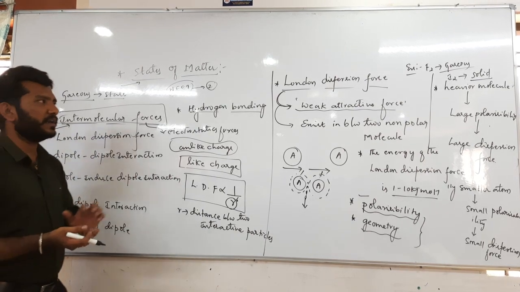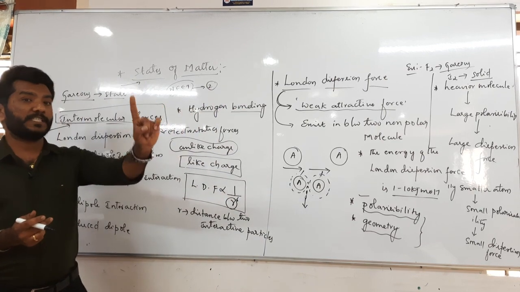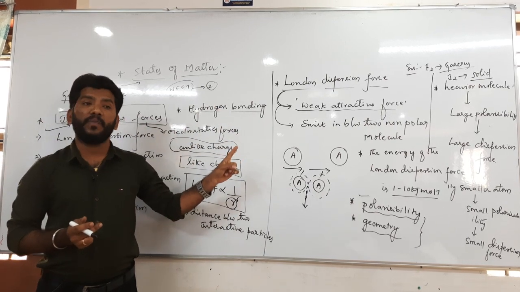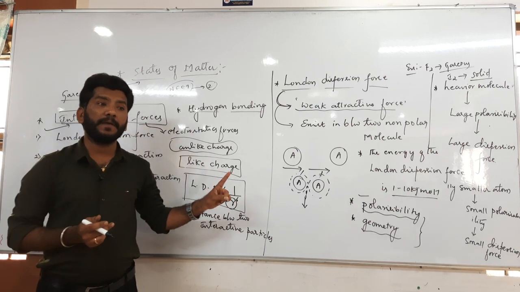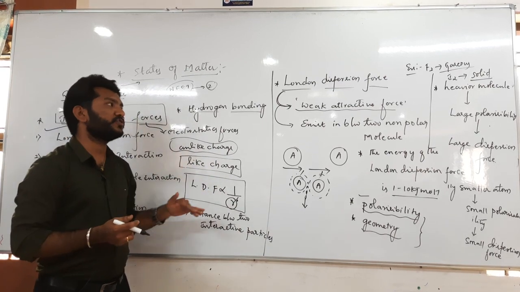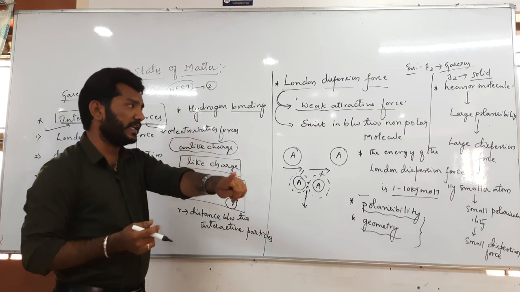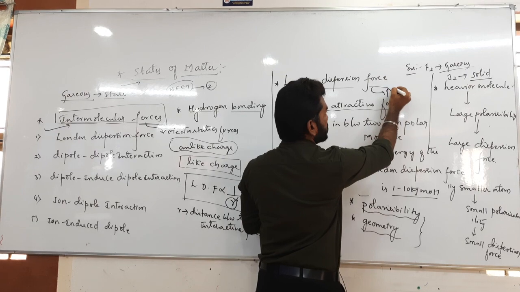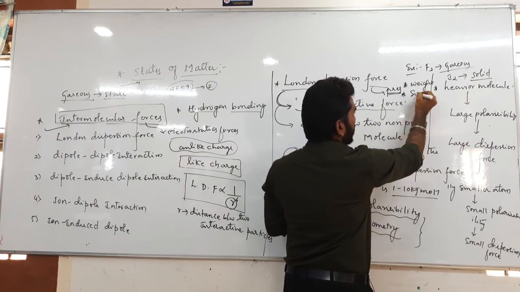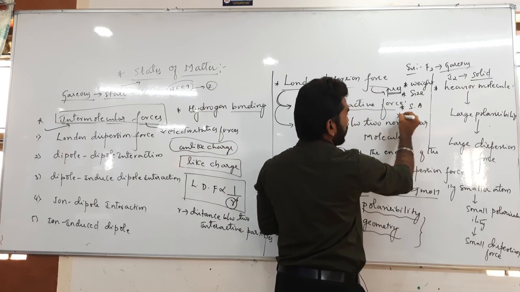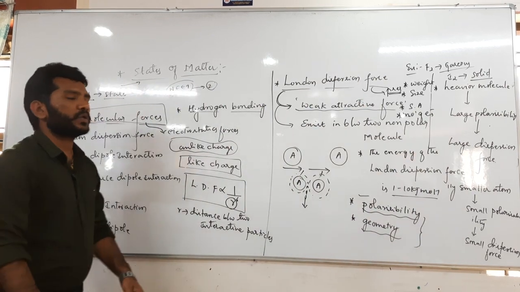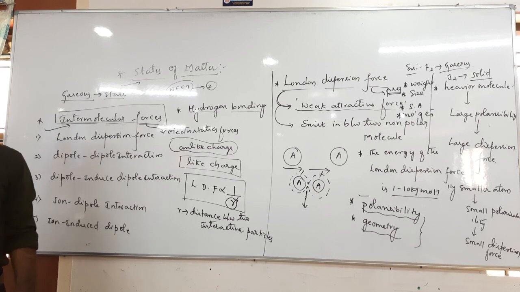And the most important thing is that the London dispersion force increases with weight, with surface area, and with the electrons present in the given molecule. It depends on weight, it depends on surface area, and most importantly it depends on size too. Understood? So the London dispersion force depends majorly on 4 factors: weight of the particular species, size, surface area, and number of electrons.